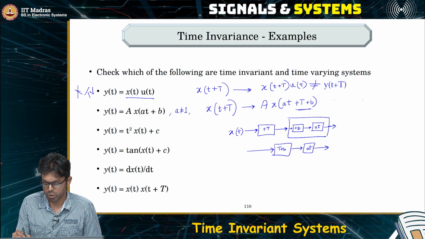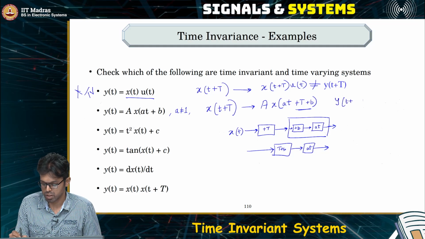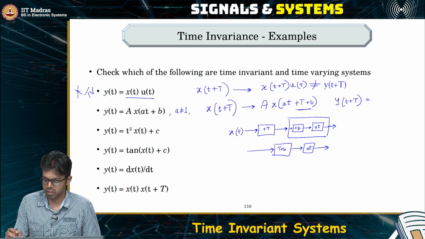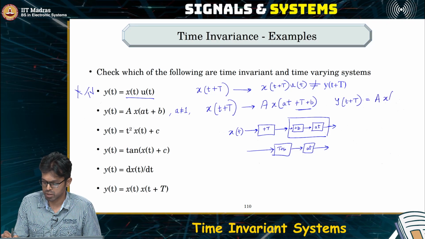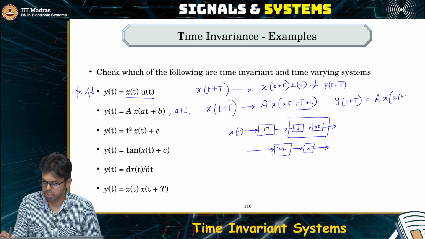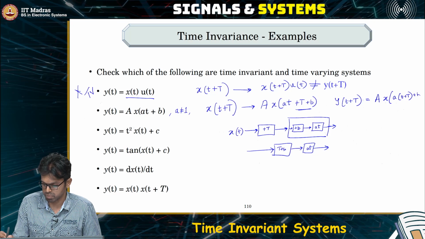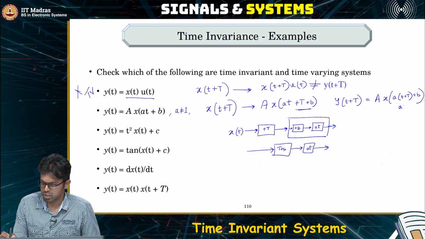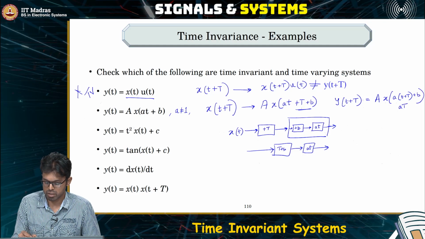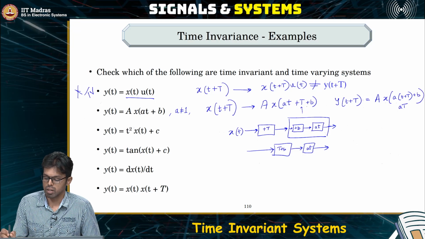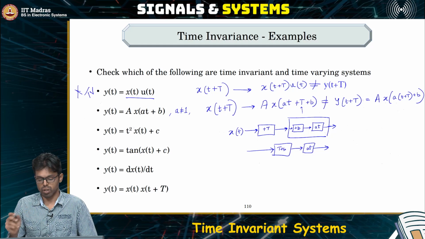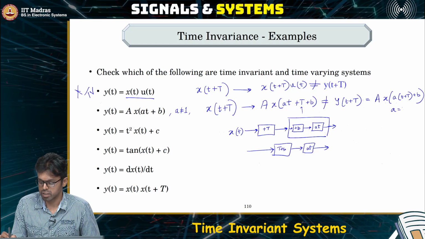Alright, but is this equal to y of t plus capital T? It is not, because y of t plus capital T is in fact a times x of a times t plus capital T plus b. Right? So here the shift is aT, whereas here the shift is only plus T. So both are not equivalent. Both are equal only when a is equal to 1.